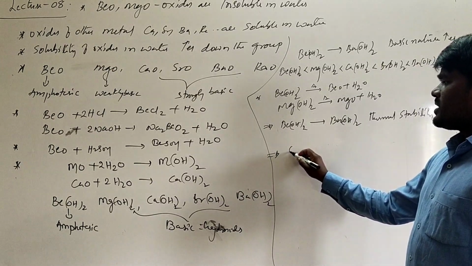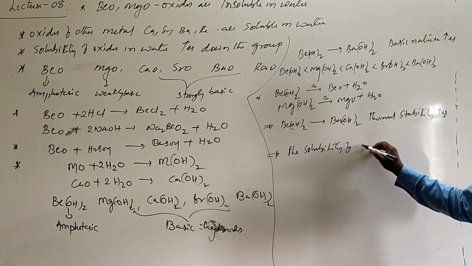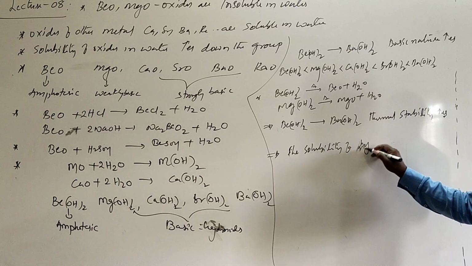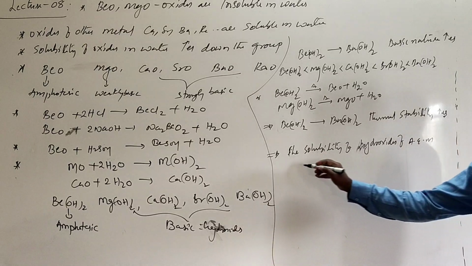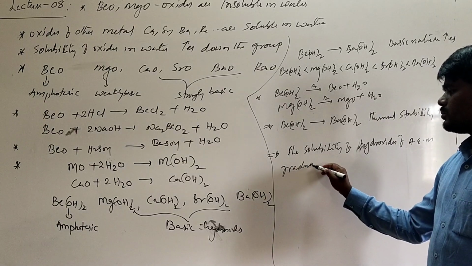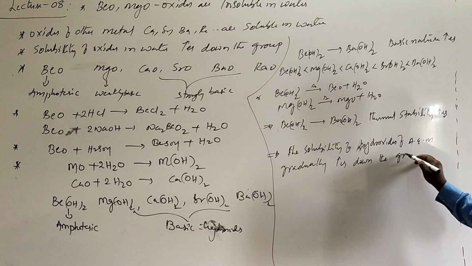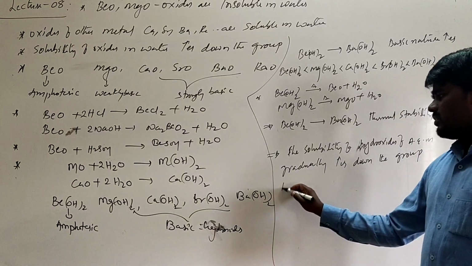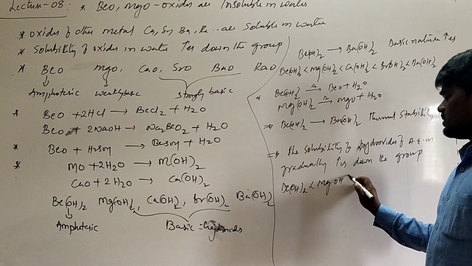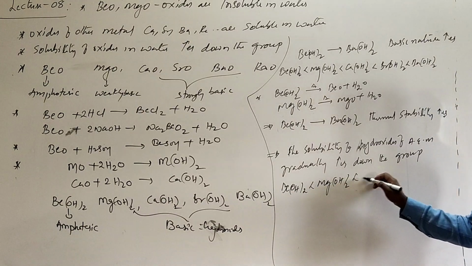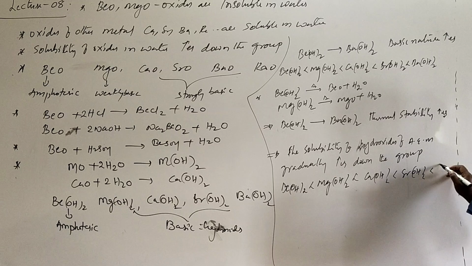The solubility of hydroxides of alkaline earth metals gradually increases down the group. What is meant by this? If you are talking about the increasing order of solubility, it increases from magnesium hydroxide, calcium hydroxide, strontium hydroxide, and barium hydroxide.